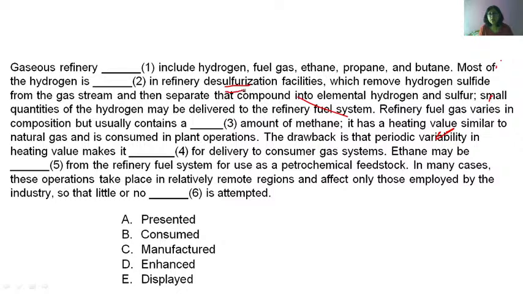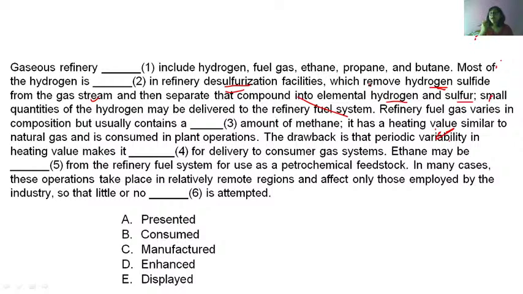How? By removing hydrogen sulfide from the gas stream and then separating that compound into elemental hydrogen and sulfur. If hydrogen is being used, what will you use? Presented? No, not presented. Consumed. Okay, consumed means what? When you are consuming something, which means when you are using something.